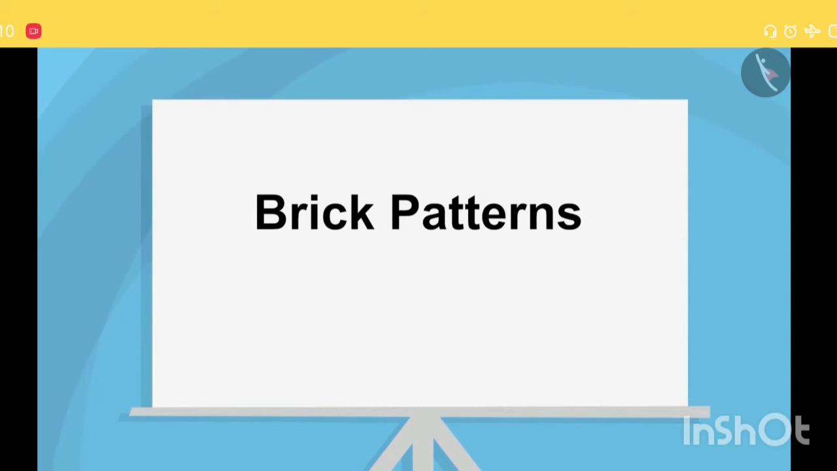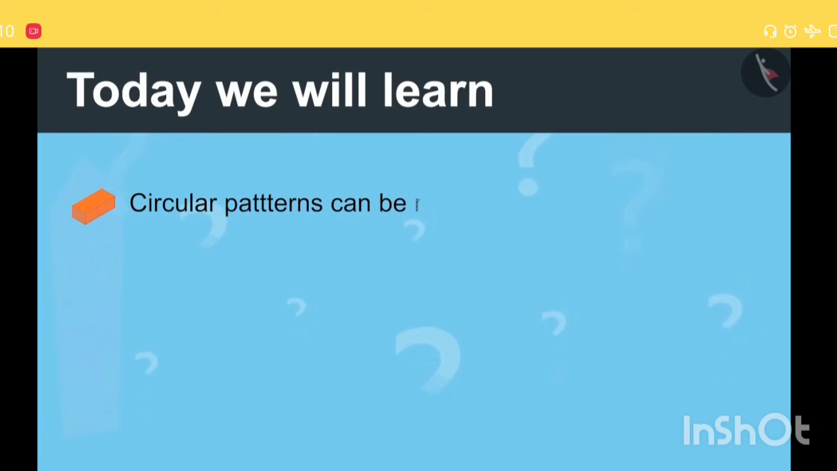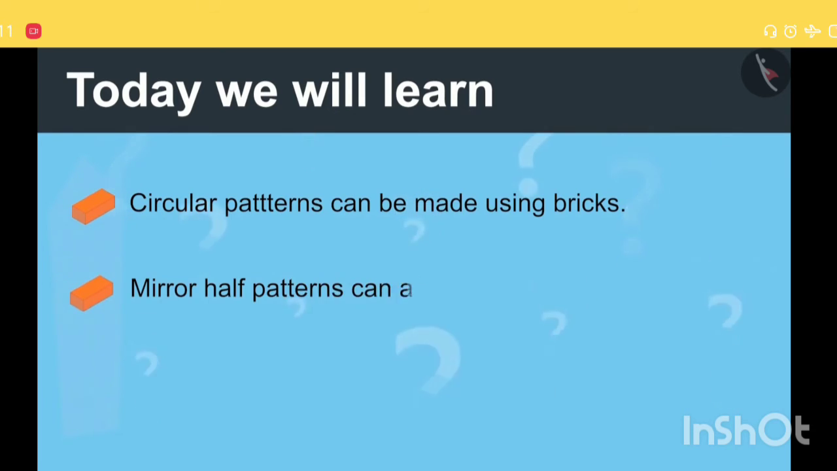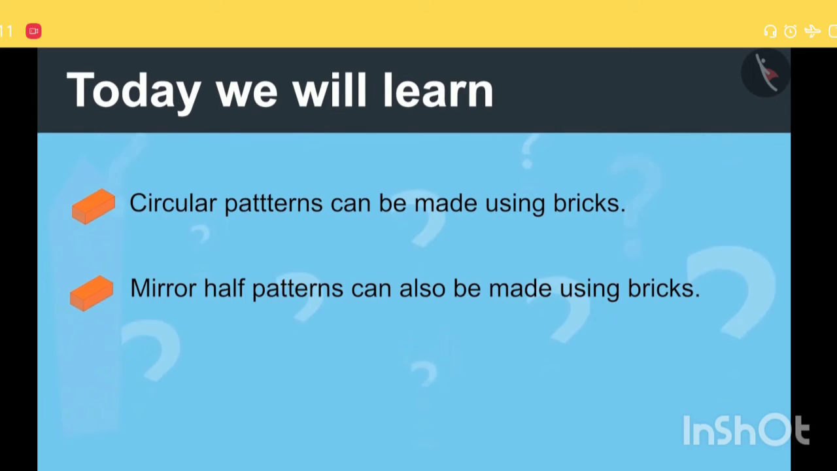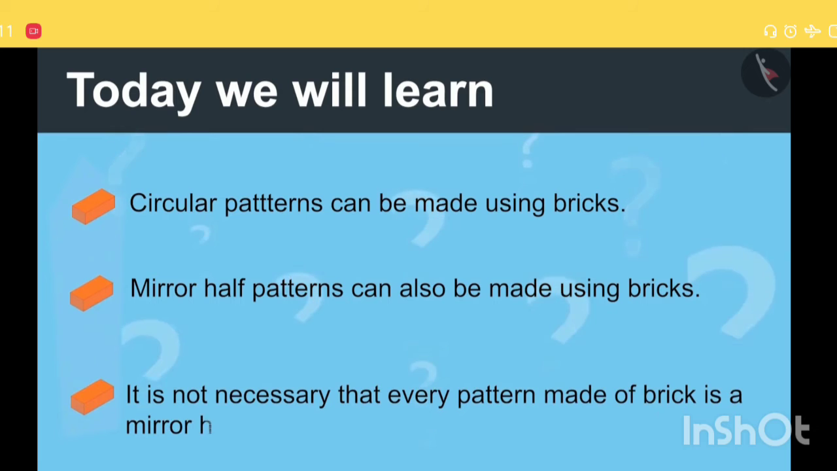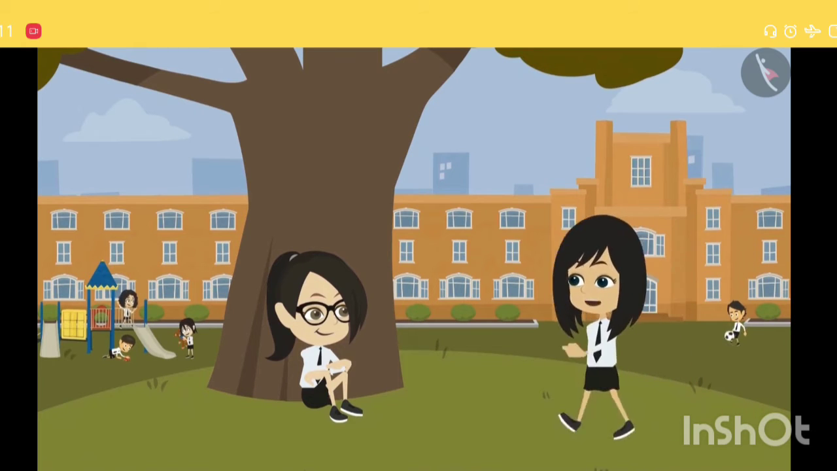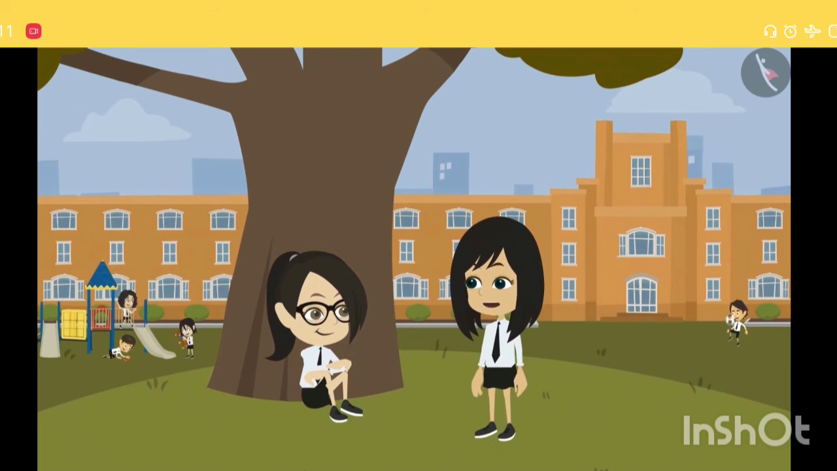Brick patterns, part 3. Today we will learn that circular patterns can be made using bricks. Mirror half patterns can also be made using bricks, and it is not necessary that every pattern made of bricks is mirror half. Vandana, we saw so many beautiful patterns made of bricks.